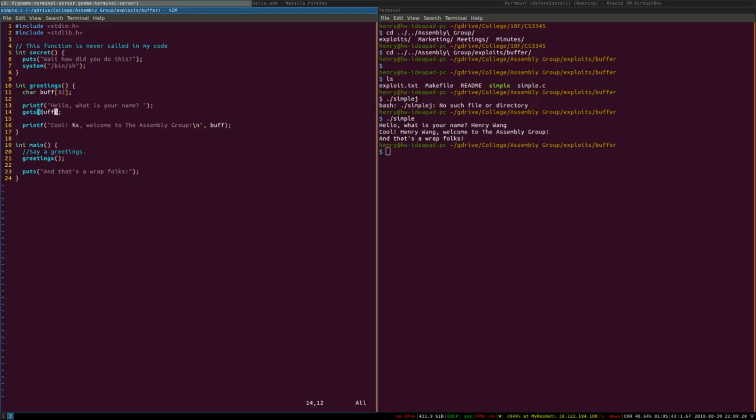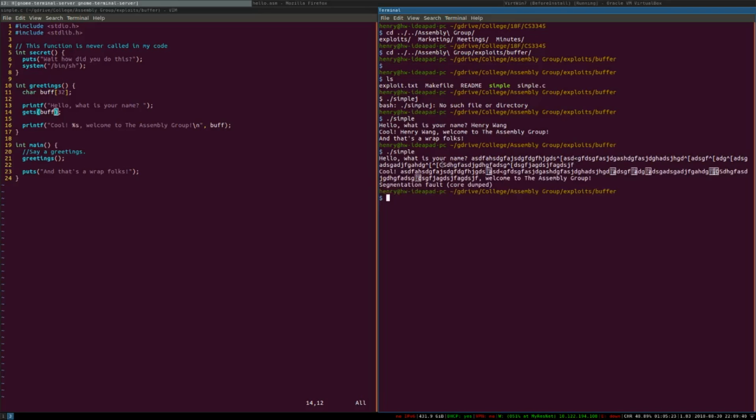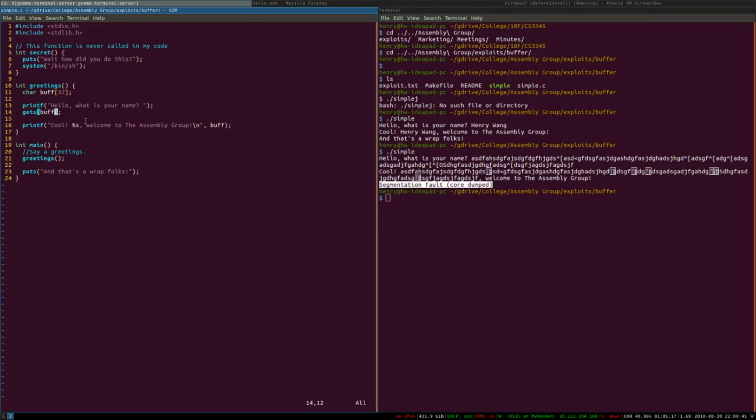But how does gets know that our buff is only 32 bytes in length? It actually doesn't. So you can actually type in a longer string than 32 bytes. What happens? See? What we end up with is a segmentation fault. A segmentation fault. But didn't we just overwrite, like, we just passed the buffer? Shouldn't it be like an index out of bounds?